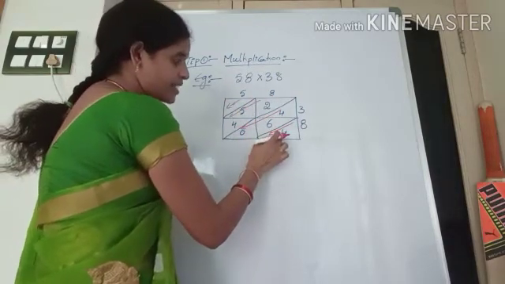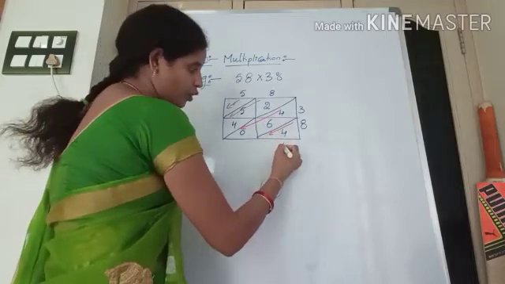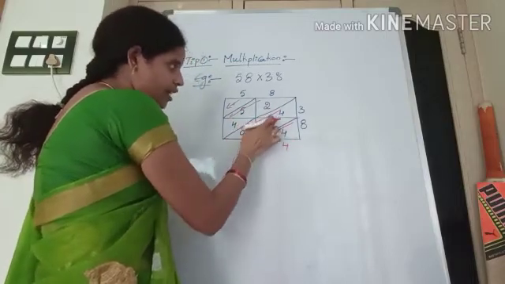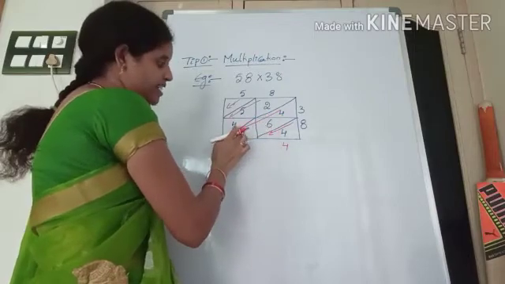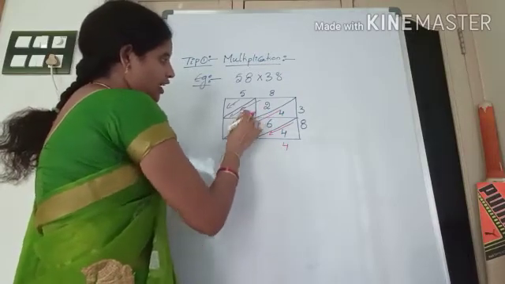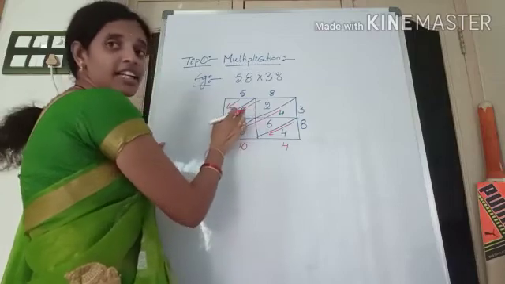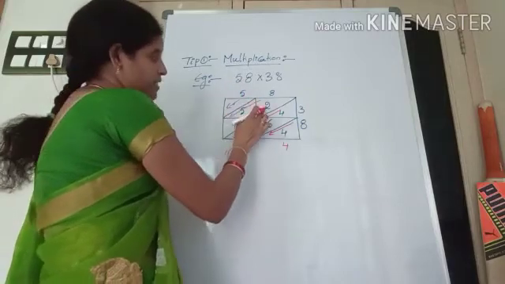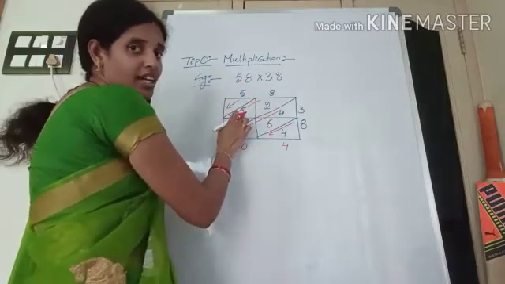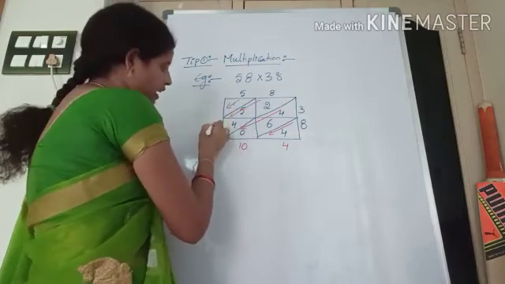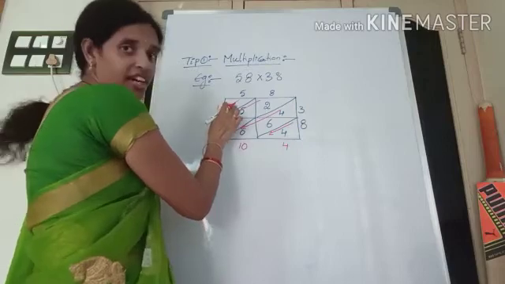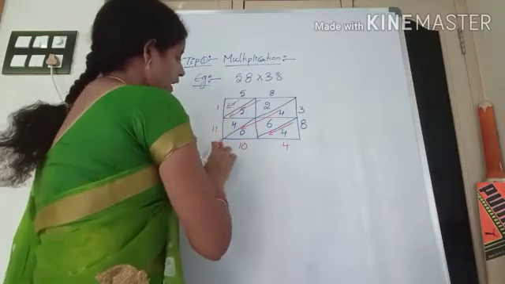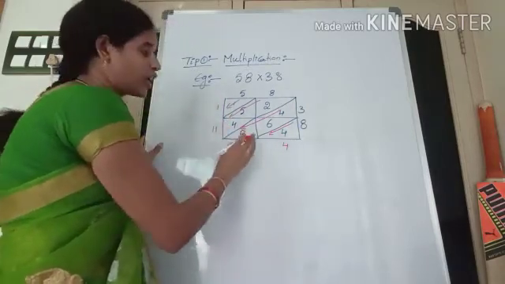See here, only a single number you are having, so 4. And when it comes to this arrow, you are having 3 numbers. Okay, 4 plus 6, 10. 10 plus 0, 10. Okay, when it comes to here also you are having 3 numbers. 5 plus 2, 7. 7 plus 4, 11. Okay, and next here only a single number, that is 1, you are having. Okay, so like this we have calculated.